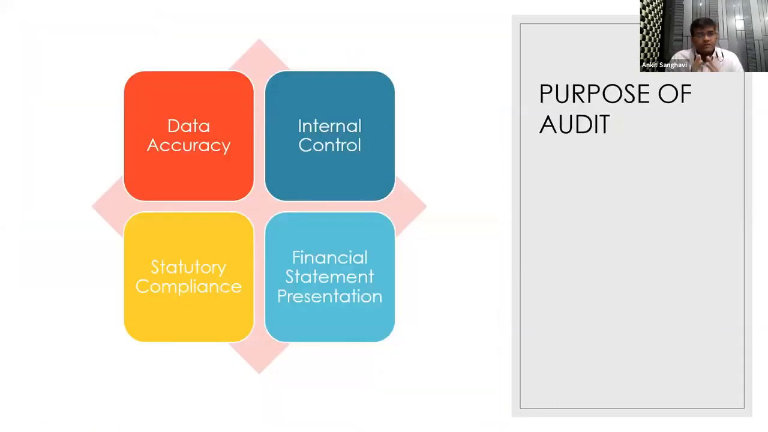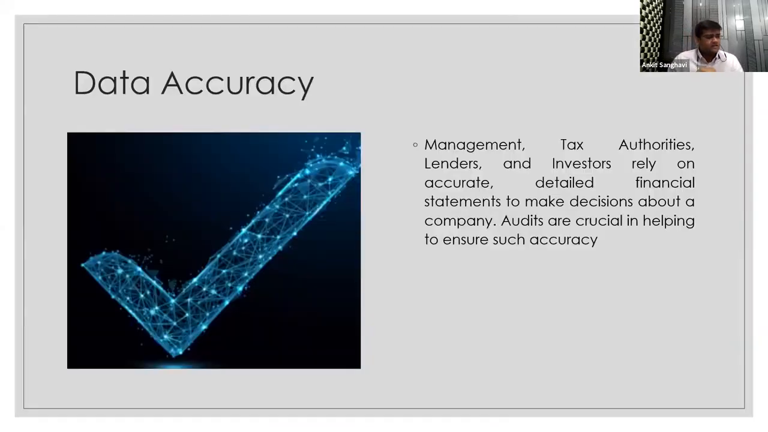These are the four basic pillars of audit: data accuracy, internal control, statutory compliance, and the financial statement presentation. Data accuracy in itself says a lot of things in terms of the accurate data that is required to be presented on whatever presentations are being made by the financial management.